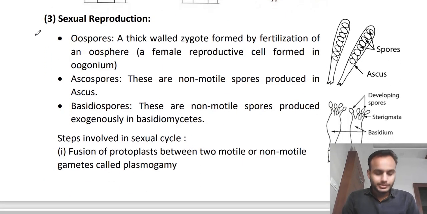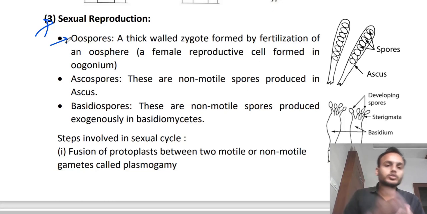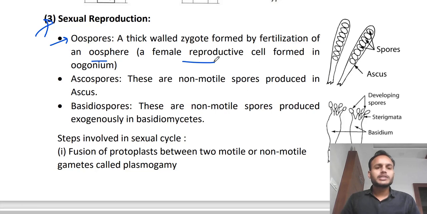Okay, next is sexual reproduction. How are they reproducing sexually? Different structures are formed during their life cycle, and the first one of them is oospores. What are oospores? They are a thick-walled zygote formed from oosphere. What is oosphere? A female reproductive cell, or you can simply say an egg cell.